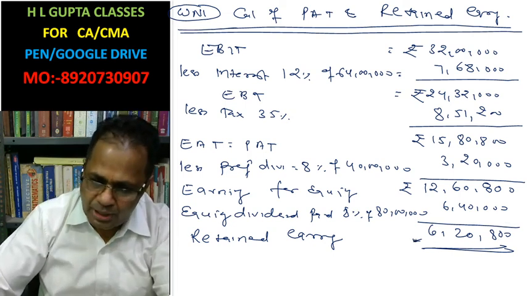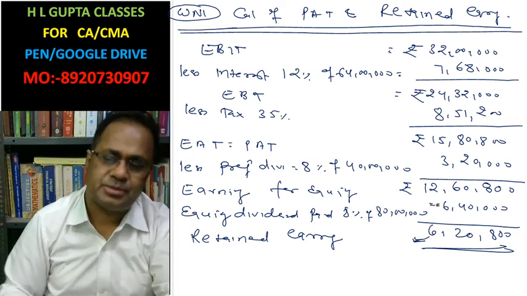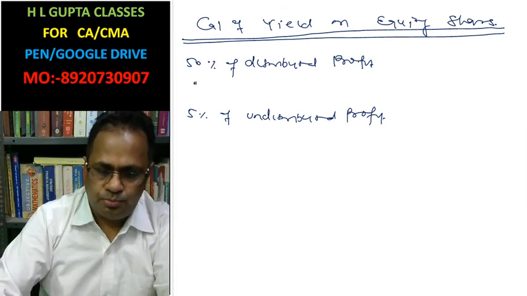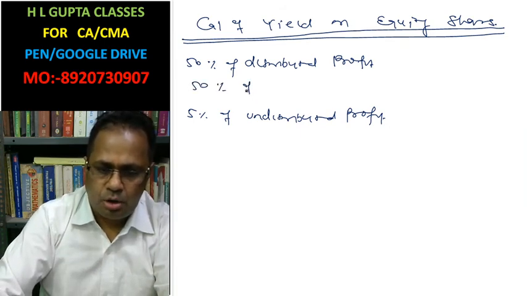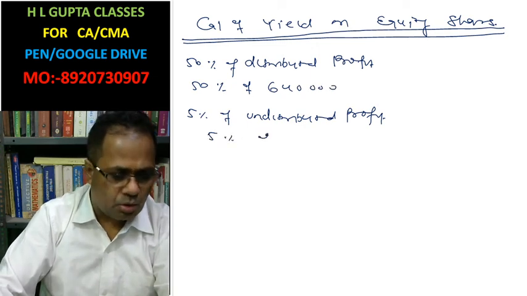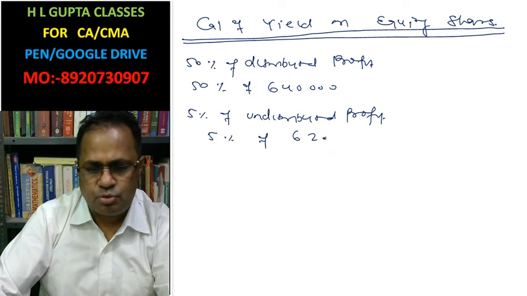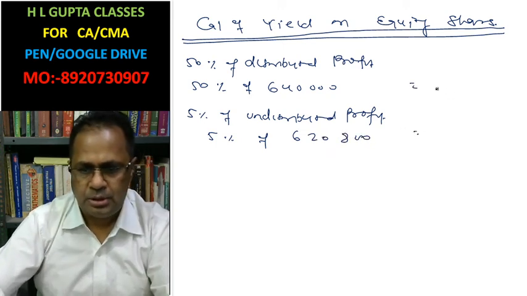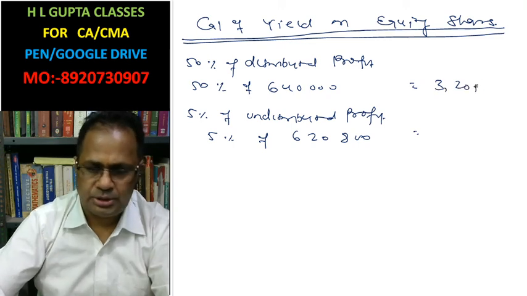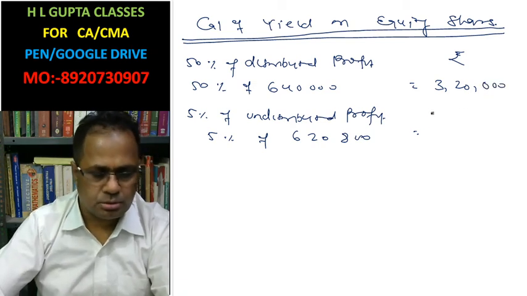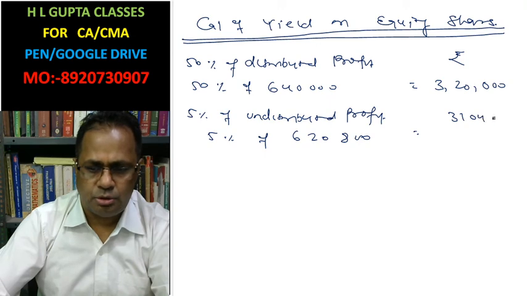So this is said to be undistributed, and this is said to be distributed. 50% of 6,40,000 is 3,20,000, and 5% of 6,20,800 is 31,040.